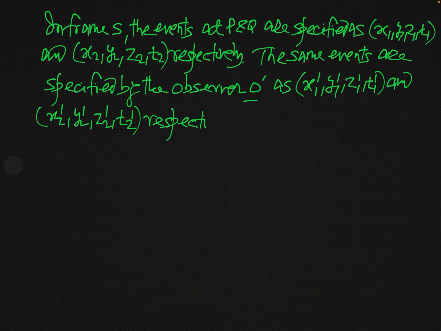So these are the specifications of the events taking place at P and Q by the observers O and O prime of reference frames S and S prime.